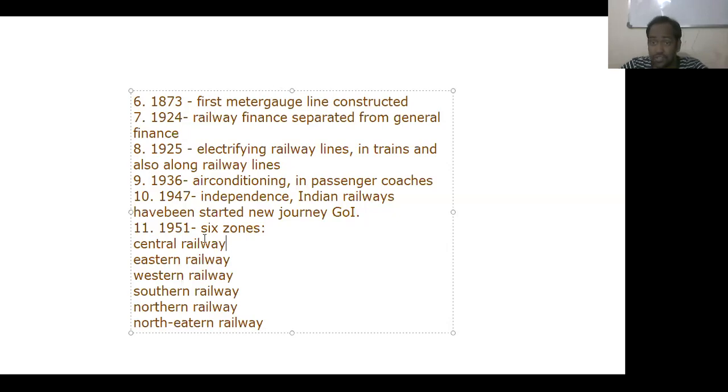Six zones. Okay, now a total of 6 zones have been divided by the Indian government. This is only for convenient and comfortable maintenance. It means to create some ease and convenience in the maintenance and management. The Indian government divided the entire Indian Railways into 6 zones in the year 1951.